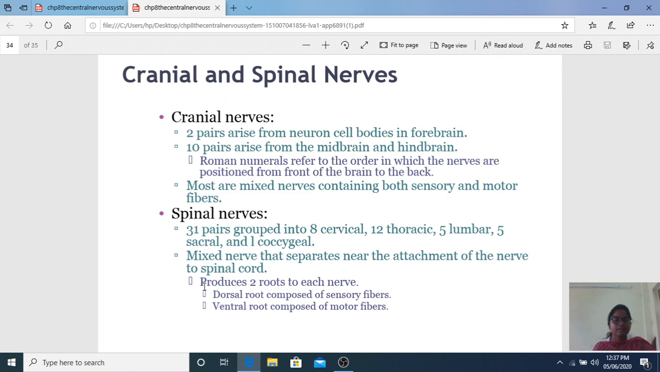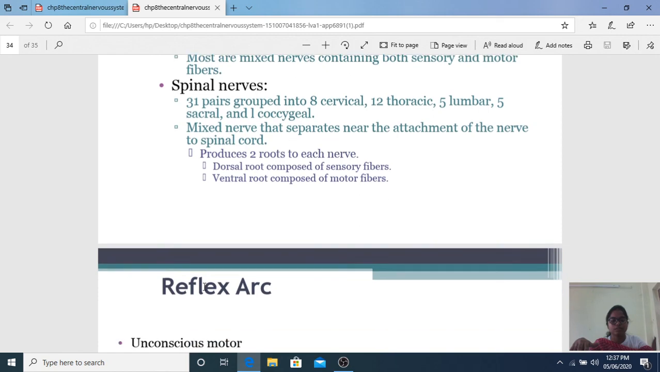Spinal nerves, 31 pairs of spinal nerves: 8 cervical, 12 thoracic, 5 lumbar, 5 sacral and 1 coccygeal, and each produces two roots. I told you, the ventral root and the dorsal root. The dorsal root is for sensory, the ventral root is for motor.